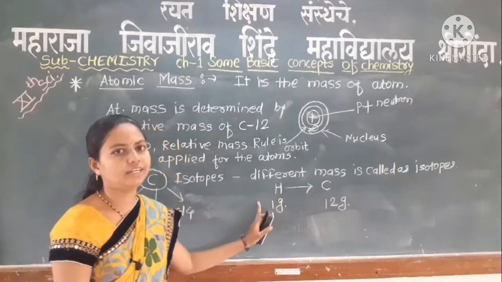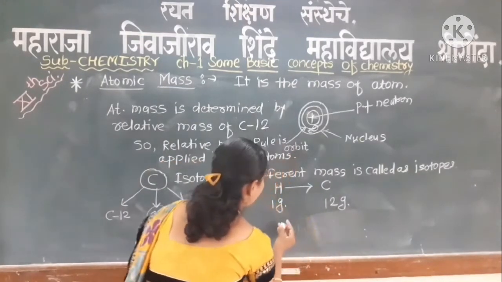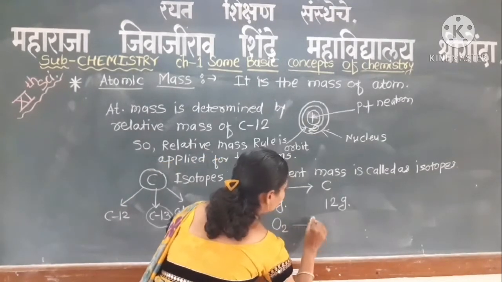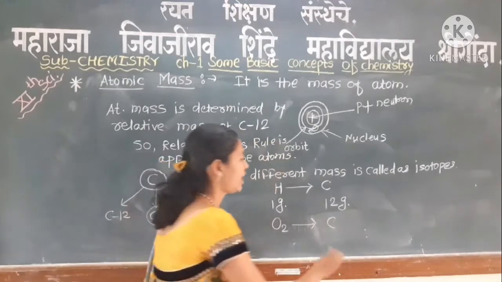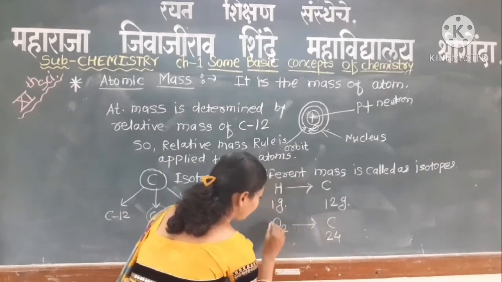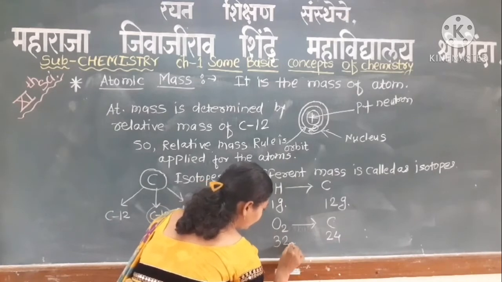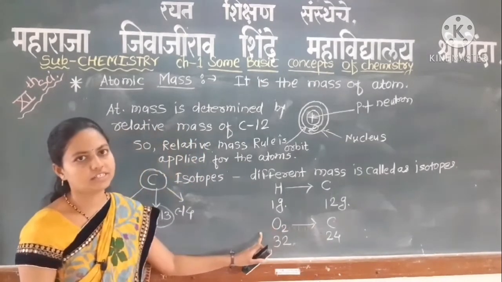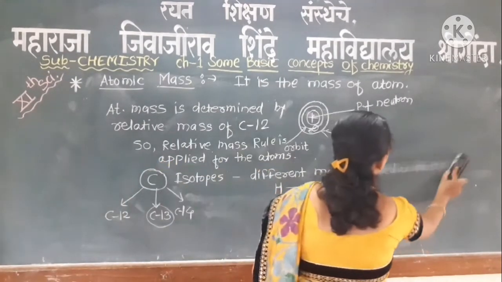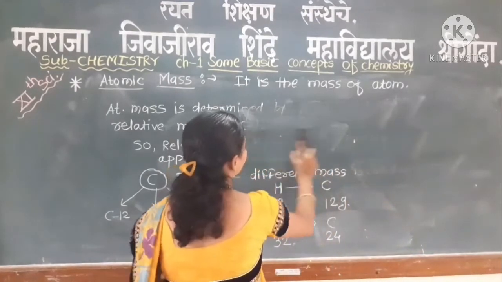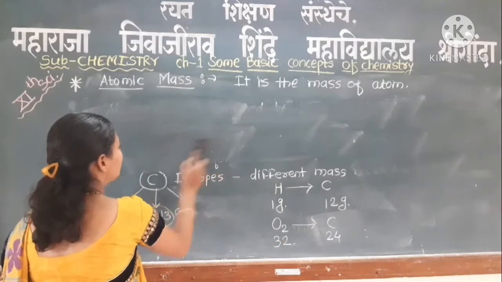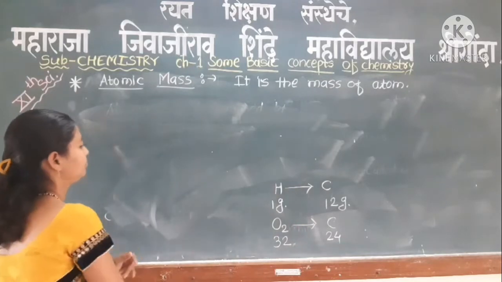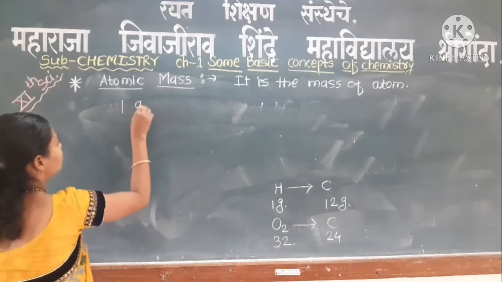Also, if we take oxygen, that is O2, it is related with carbon 12, having 24, and oxygen 32. This relation gives the mass of 1 atom, that is 1 AMU.